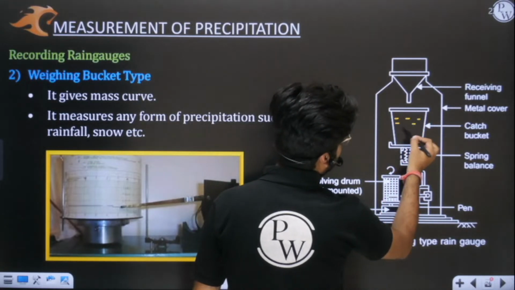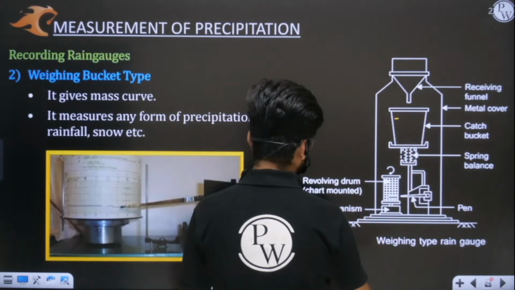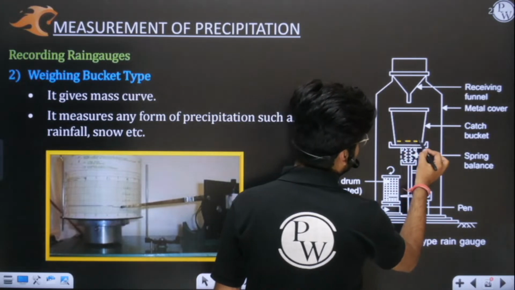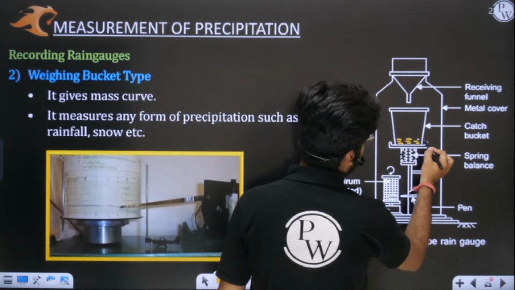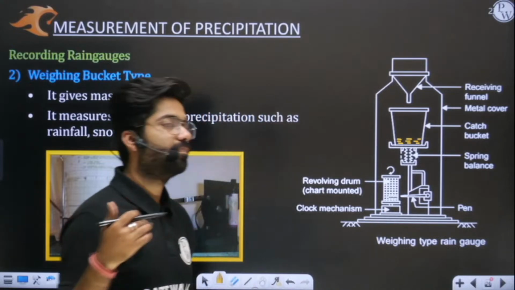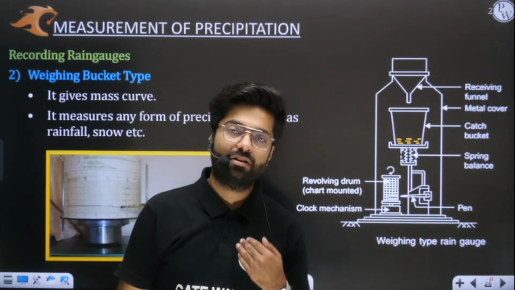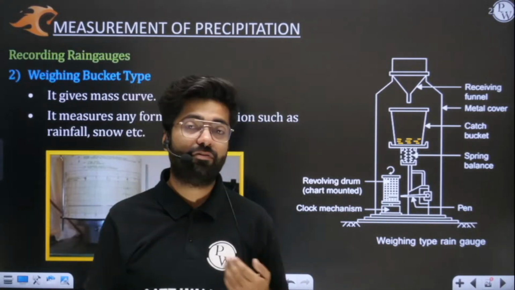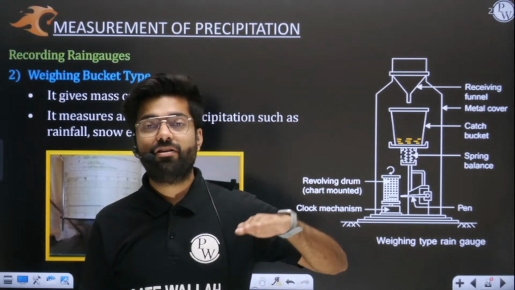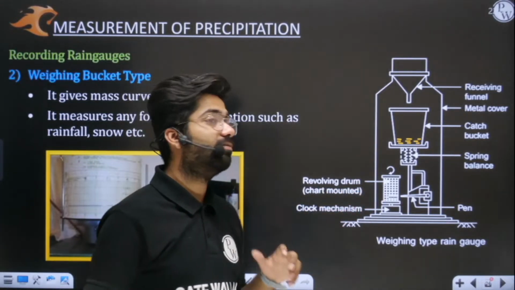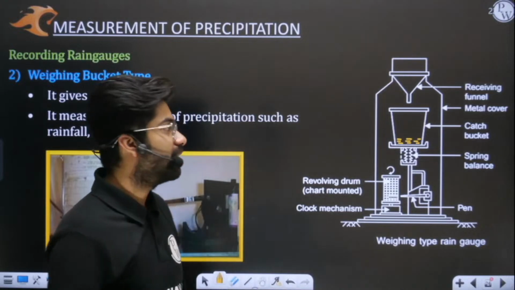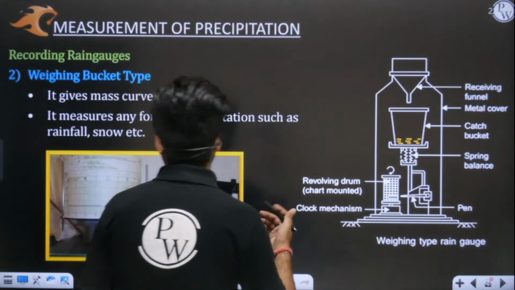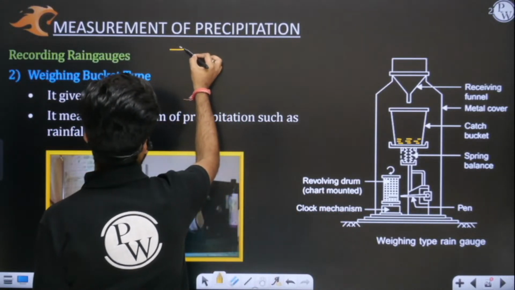You need to appreciate the fact that initially the water level will be less. When rainfall happens continuously, the level of water in this bucket will rise and the weight of this bucket will increase. If the weight of the bucket increases, let me write here the mechanism.